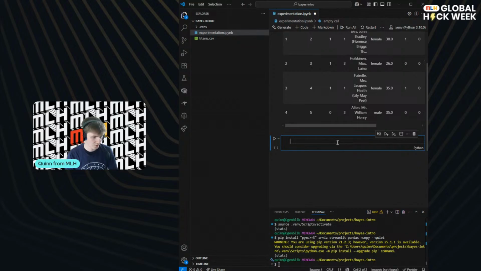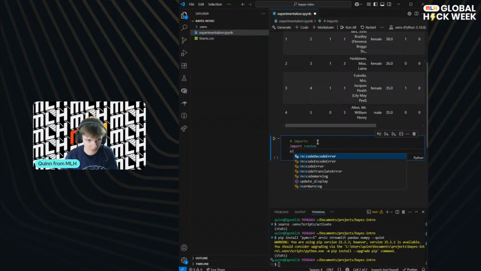Awesome stuff. So let's first do a quick experiment. Let's do some imports. So these will be our imports, and let's import random. This is going to be pretty useful because we're going to be simulating some coin flips just before we get onto the Titanic data. I think we did install Matplotlib, didn't we? Yeah. Okay. We're going to be using Matplotlib for now, and then maybe we can do some more exciting visualizations later if time permits. But we will see.